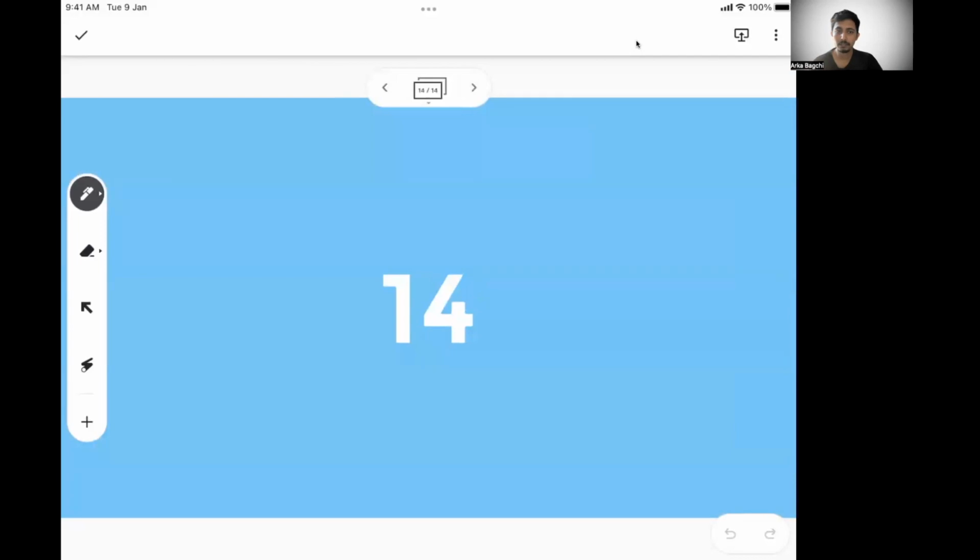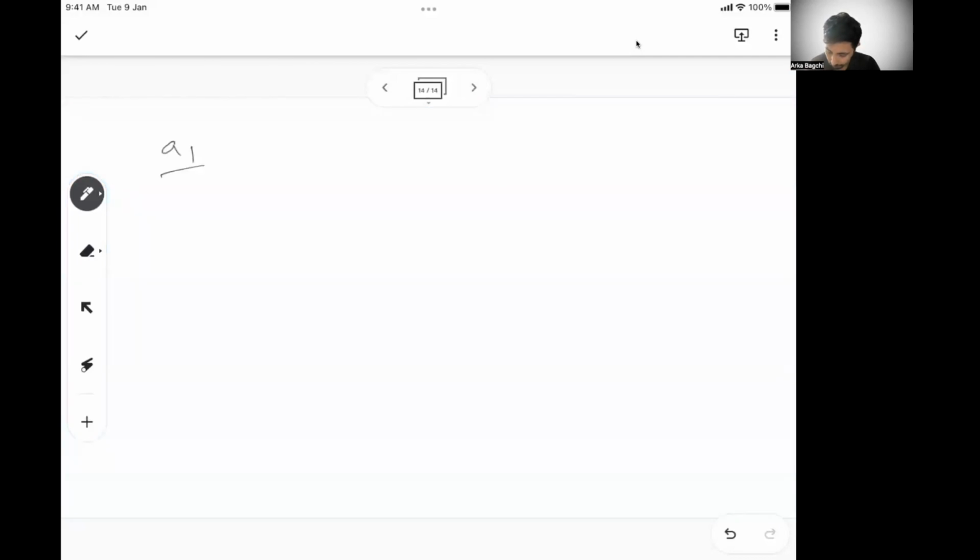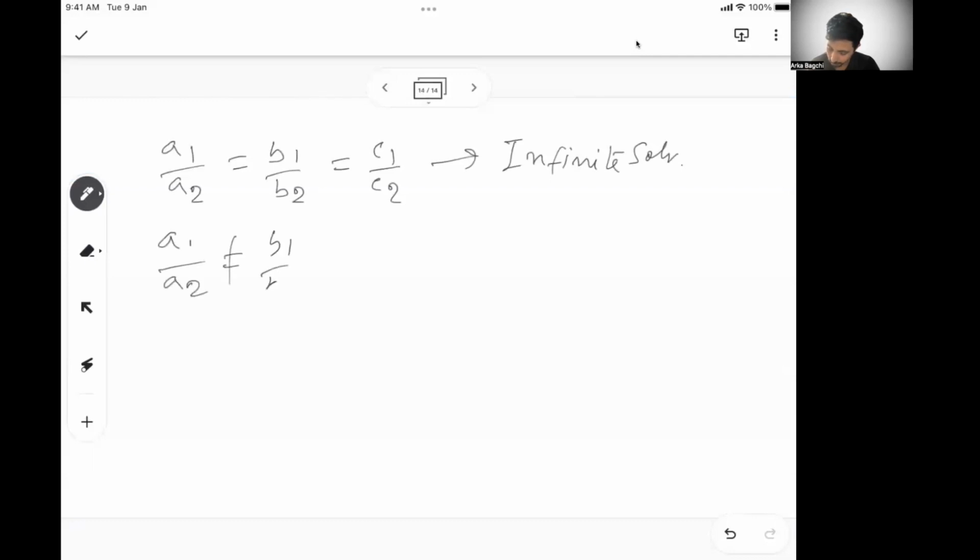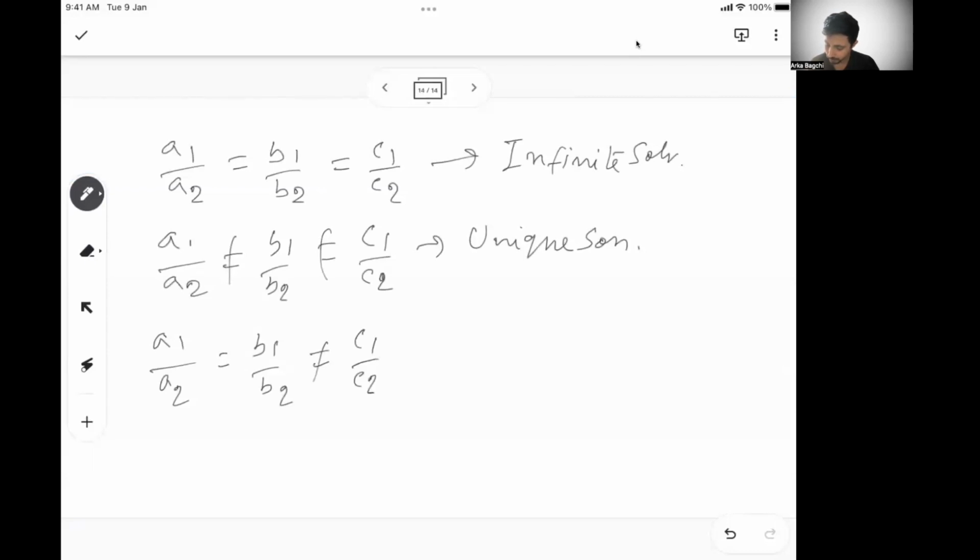So just to summarize this finally, if you have A1 by A2 equal to B1 by B2 equal to C1 by C2, that means you have infinite solutions. If you have A1 by A2 not equal to B1 by B2 and not equal to C1 by C2, you have a unique solution. And if you have A1 by A2 equal to B1 by B2 but not equal to C1 by C2, then you have no solution.